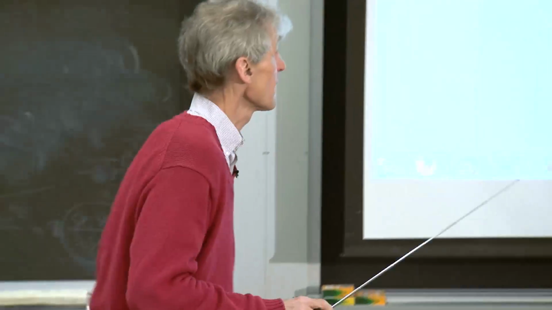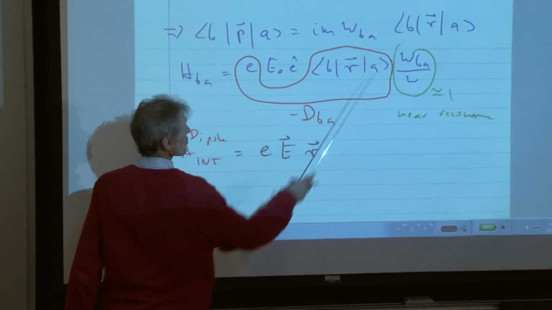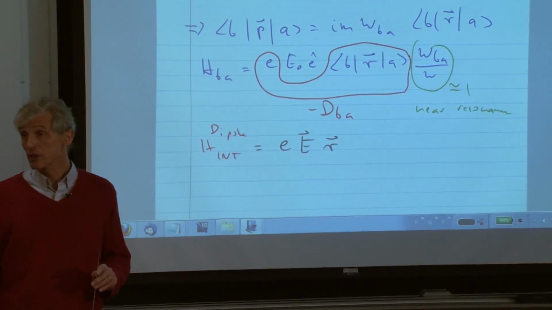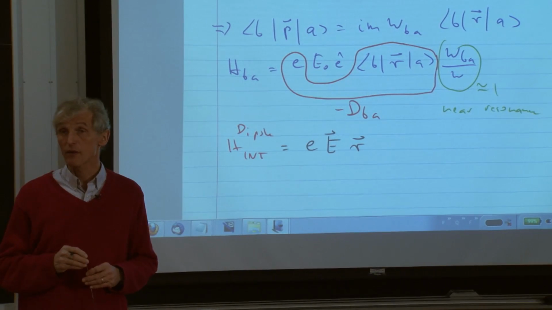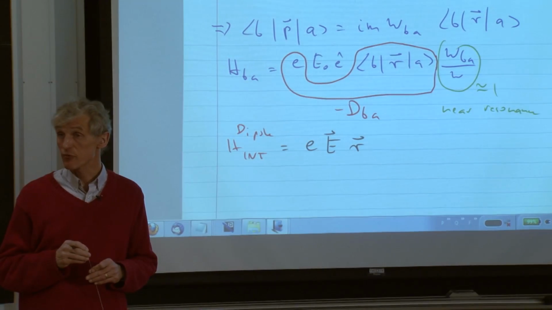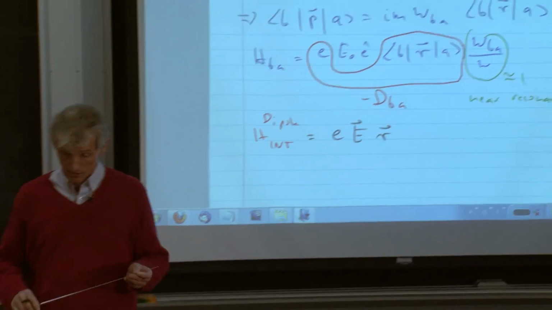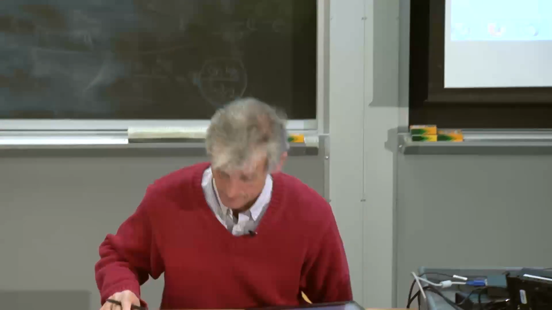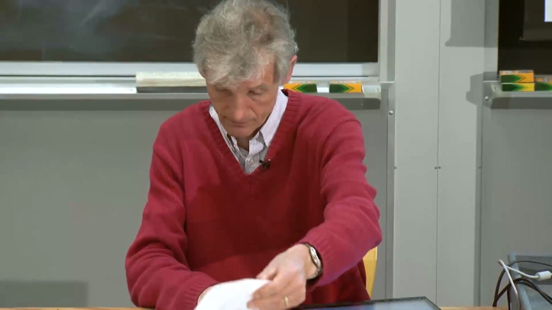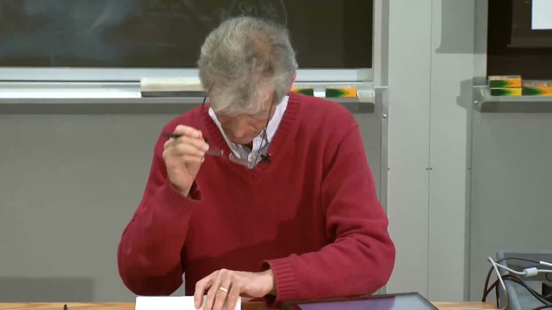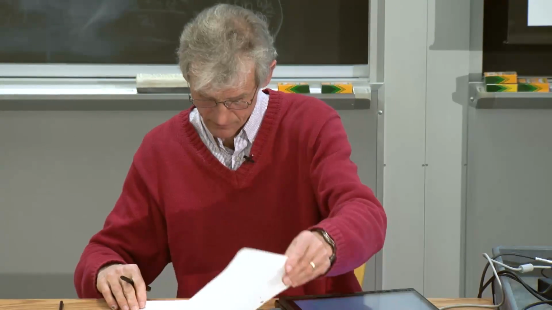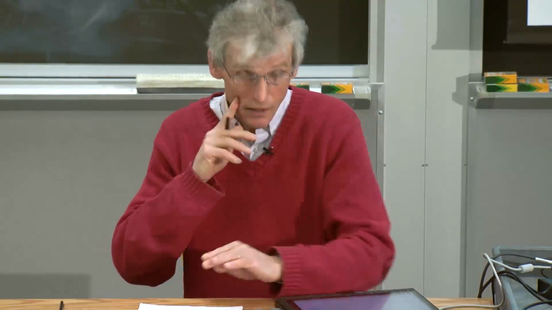The two approximations, dropping the A squared term and approximating this ratio of frequencies with 1, are not necessary if you use the other methods using canonical transformation. Any questions about that?